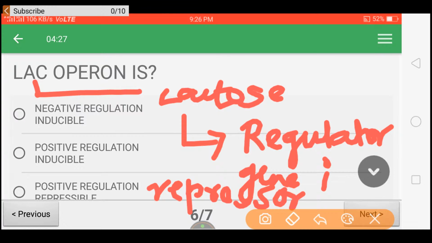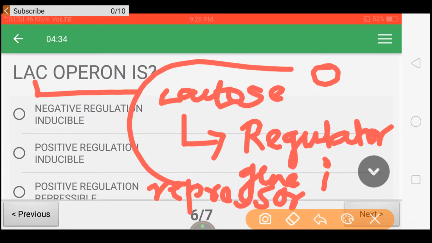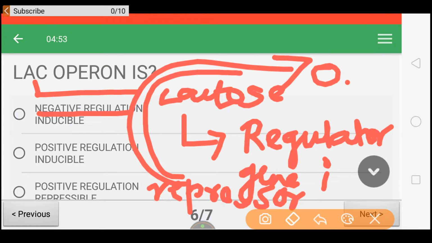So this repressor goes and binds with the operator gene and prevents the process of transcription. So it is doing a negative job. So it is negative regulation. So repressor on its way goes and binds with this operator gene like this.